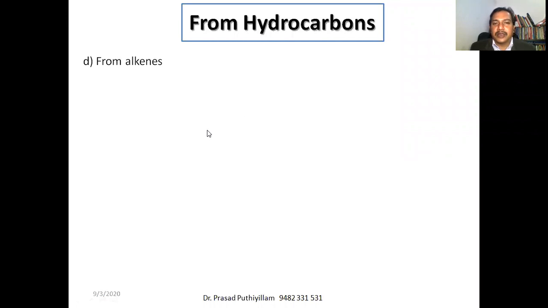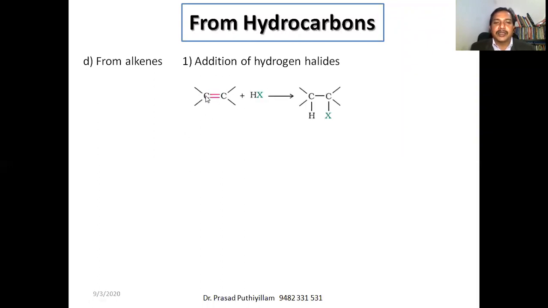Now alkenes: there are two reactions, the first being addition of hydrogen halide. Addition means something will be added. Here it is an alkene, so a double bond is there. So at the two carbon atoms containing the double bond, we can add a hydrogen as well as a halogen. Therefore, addition of hydrogen halide. So see a double bond. This is a symmetric double bond represented here. It reacts with HX, hydrogen halide. Hydrogen will be added to one carbon atom and halogen is added to the next carbon atom without any byproducts.